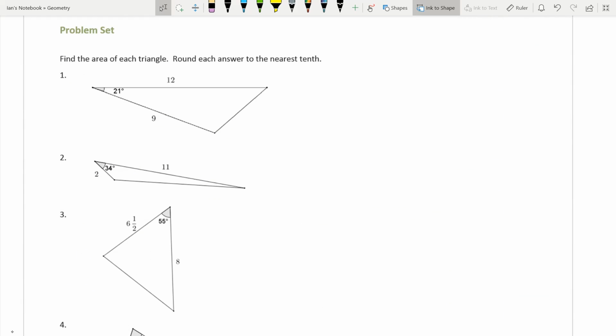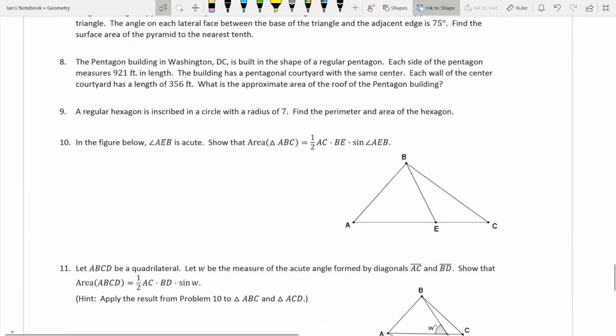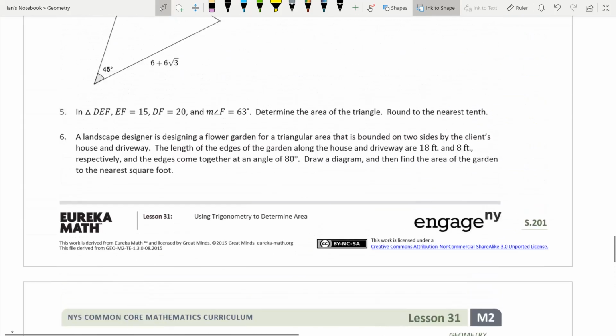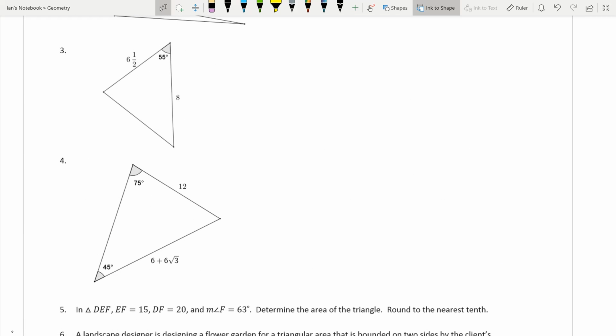So find the area of each triangle and round to the nearest tenth. I'm going to do one of these for you guys. I want you guys to do the rest of these. They're not too bad. Use a separate sheet of paper, draw out these triangles. Although I will do one that is a little bit more challenging. So I'm going to do this one right here, number 4. Which one do I want to work with? I'd much rather take 12 times something than 6 plus 6 root 3.